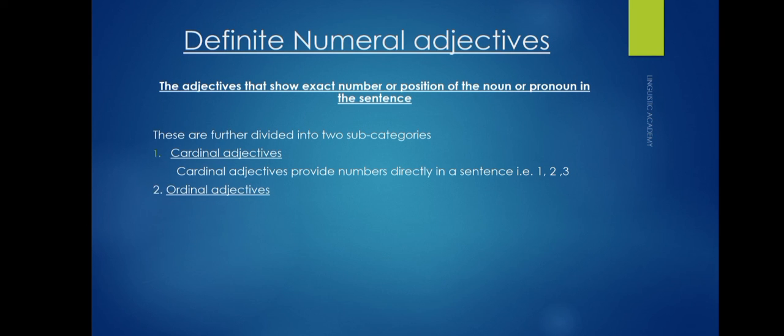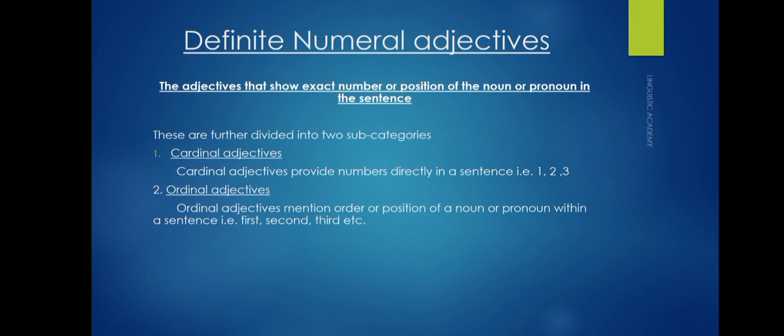The second category is that of ordinal adjectives. Ordinal adjectives do not show the exact number. They mention the order or position of a noun or pronoun within a sentence, like first, second, third.